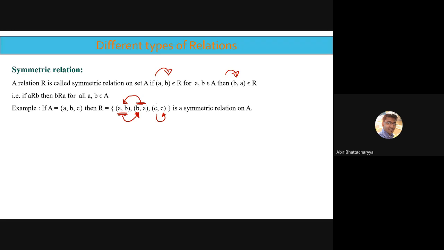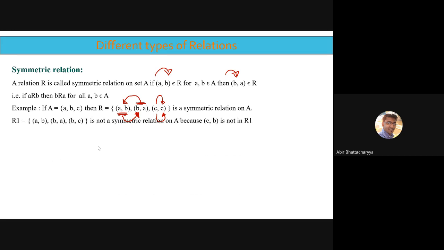That's why CC is present and its symmetric part is also present. That's why it's a symmetric relation. So each and every element you have to check whether its symmetric part is present or not. If the symmetric part is present, it's symmetric. If not present, then it's not symmetric.